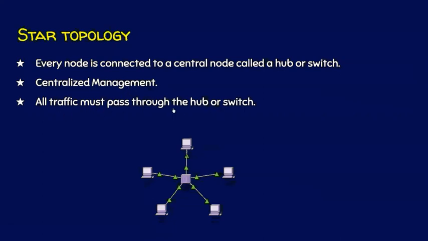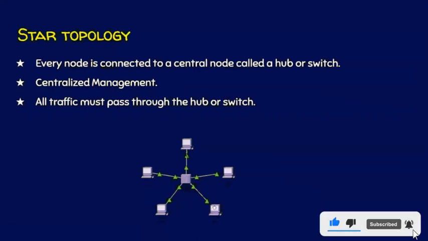And all traffic must pass through the hub or a switch. Suppose this node wants to send some data to this node, so obviously it is going to send the data to the central node, which is the hub or the switch here, and it is the responsibility of this hub or switch to forward the data to this node, that is the destination. If you observe keenly, in the previous cases, there were chances for other nodes to receive a copy of the data, but here if this node wants to send some data to this node, this is going to be the path of this communication, and there is no way for others to hear this communication or see this communication.